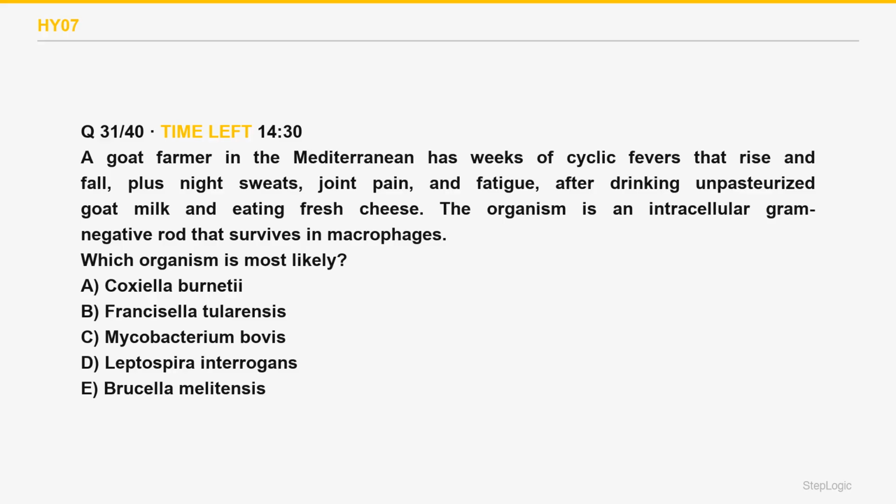Which organism is most likely? A goat farmer in the Mediterranean has weeks of cyclic fevers that rise and fall, plus night sweats, joint pain, and fatigue after drinking unpasteurized goat milk and eating fresh cheese. The organism is an intracellular gram-negative rod that survives in macrophages. Read the command, identify the organism. Undulant fever after unpasteurized dairy in a farmer is Brucella.